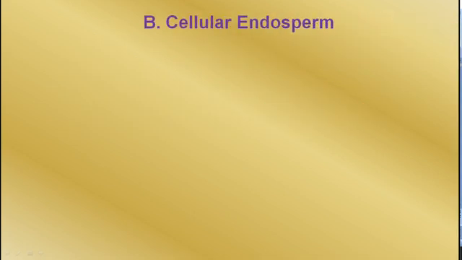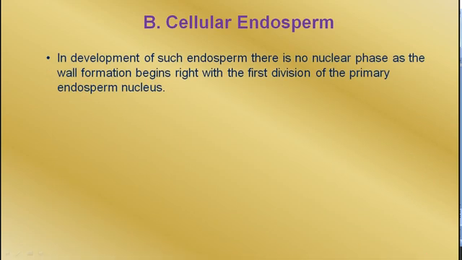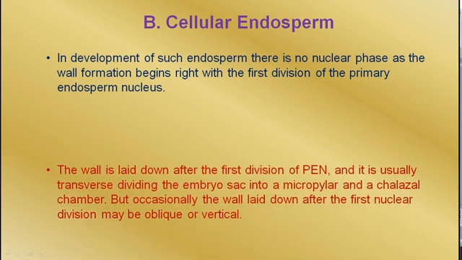Now the second type is cellular endosperm, in which cell wall formation begins just after the first division. In the development of such endosperm, there is no nuclear phase, as the wall formation begins right with the first division of the primary endosperm nucleus.